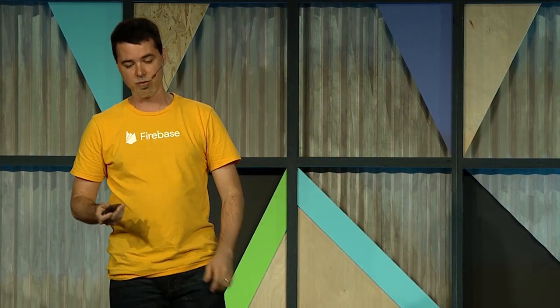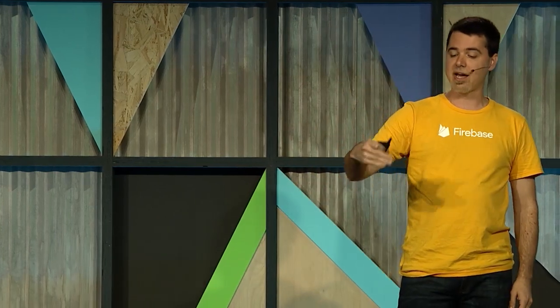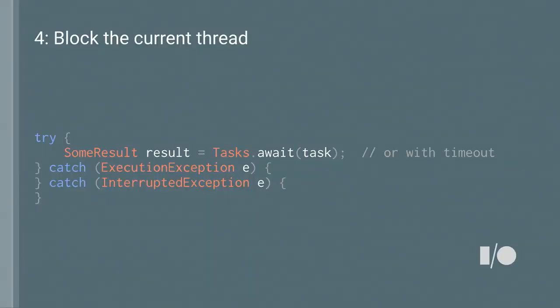Now, if you're not willing to wait indefinitely, you can feed it a timeout, and that timeout will time-box the amount of time you're willing to wait, and it will return with an exception. You will have to catch both an ExecutionException if the task fails, and an InterruptedException if the thread is interrupted. So you'll have to handle that case here.